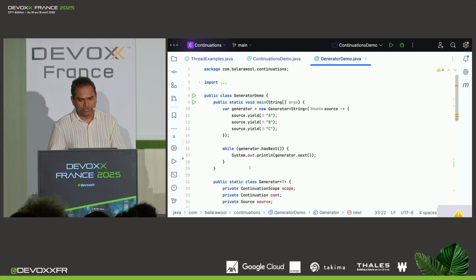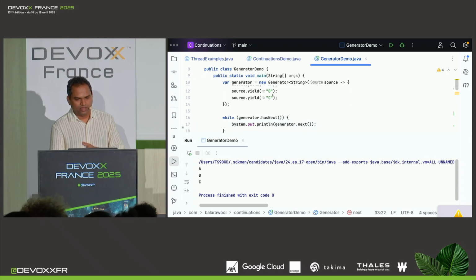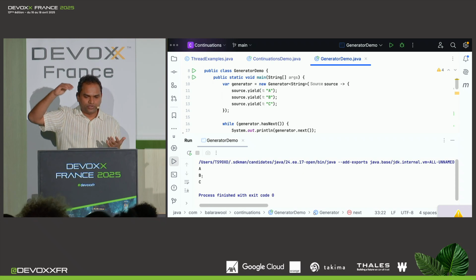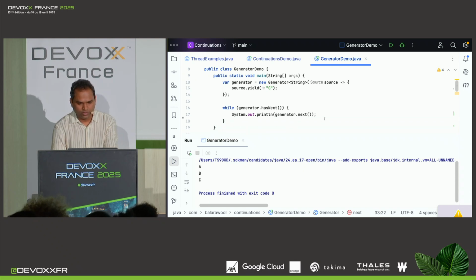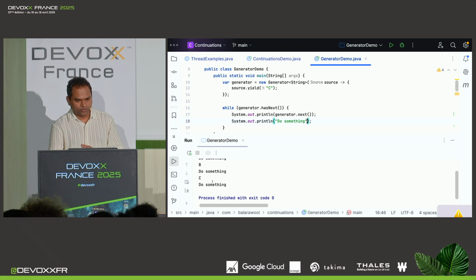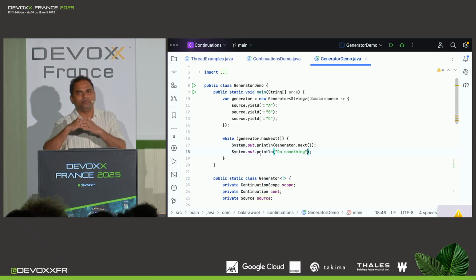Right now, not much is visible here. So let's run this and let's see what happens with the generator. When I run this, I see ABC is being printed here. What is happening is basically the generator is generating these values, and every time it generates a value, the continuation is getting paused. It also transfers the control here, so I can actually do something. And it will do that every time it generates a value, like so. I can also decide to terminate this loop, and that way I only execute the part of the generator that I want and not the rest of it.